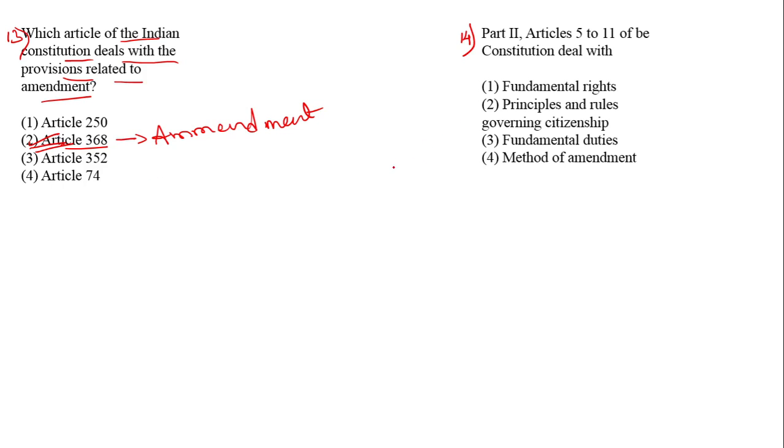Part 2, Articles 5 to 11 of the Constitution deals with principles and rules governing citizenship. So part 2 deals with citizenship, and fundamental rights come under part 3, and fundamental duties under part 4A. The method of amendment does not come under these parts.